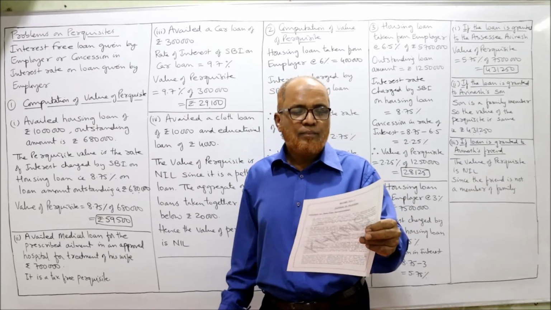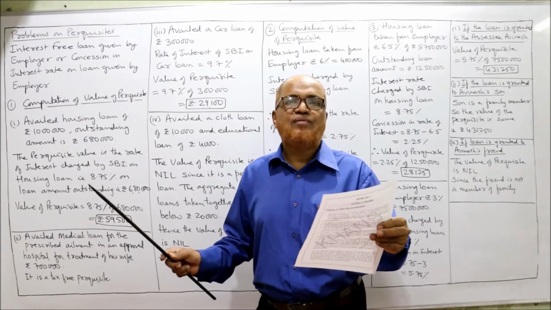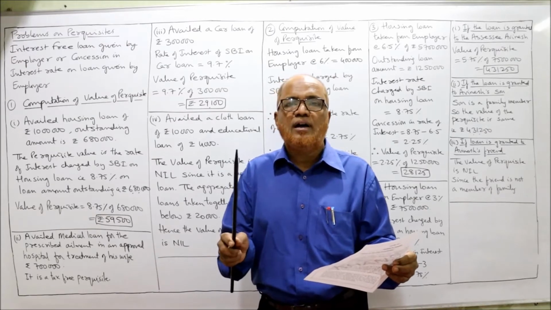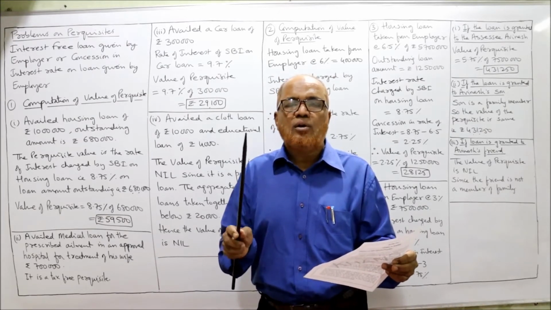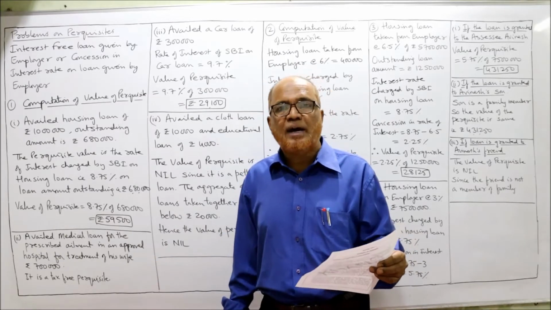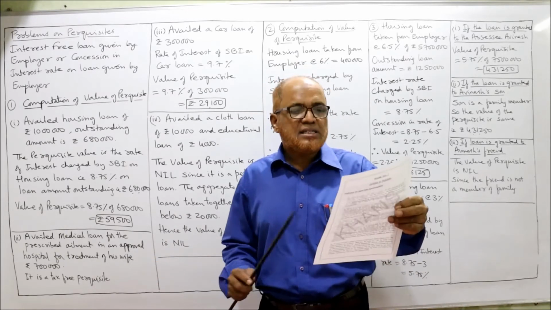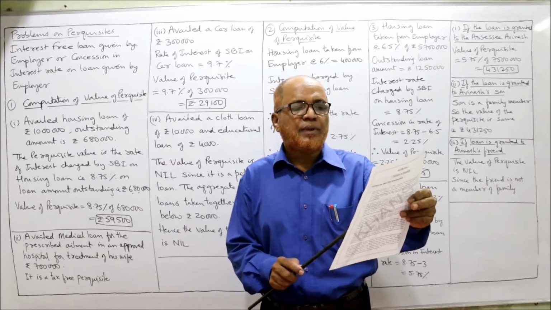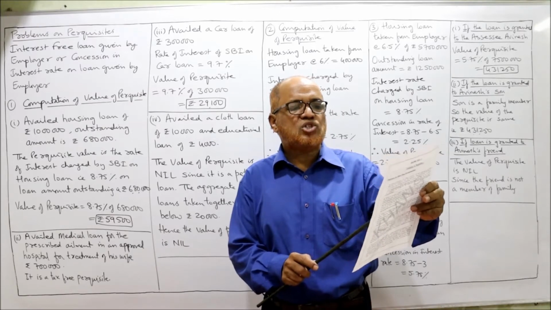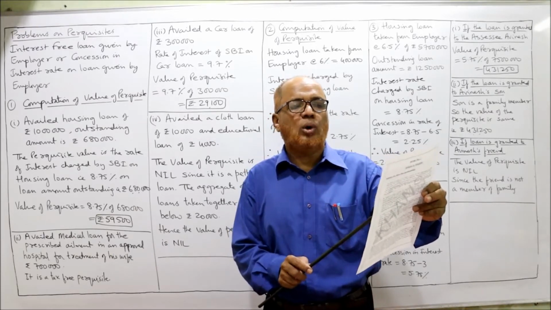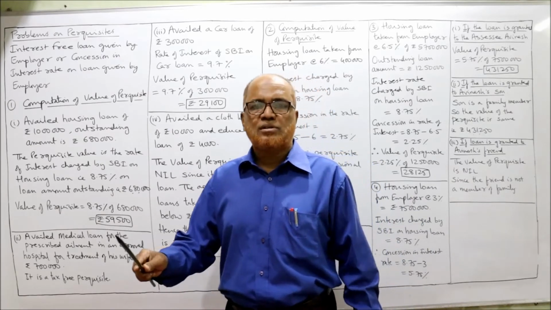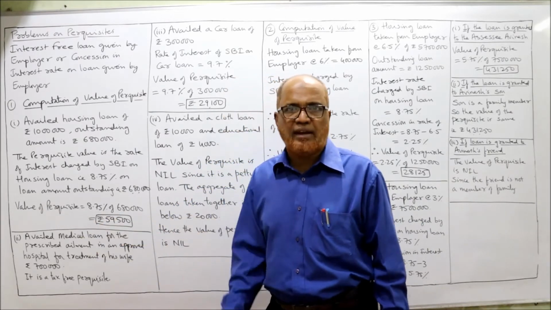6,80,000. Now he has availed an interest-free loan. Interest-free, he is not paying any interest. So the value of the perquisite is the rate of interest charged by SBI on housing loan. That is given in the last line of the problem: SBI housing loan 8.75%. In all the problems, the rate of interest charged by SBI will be given.